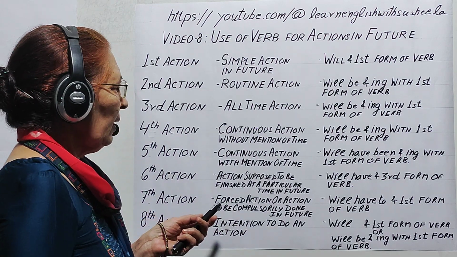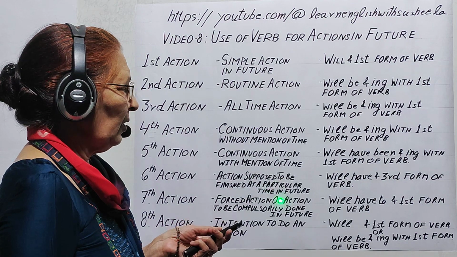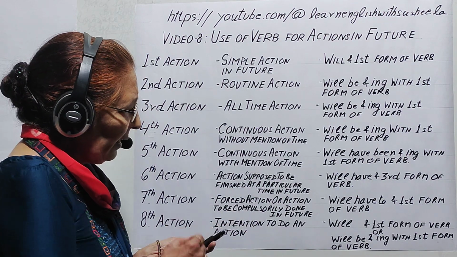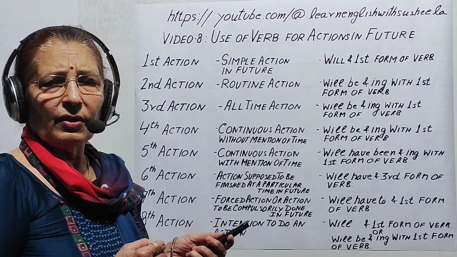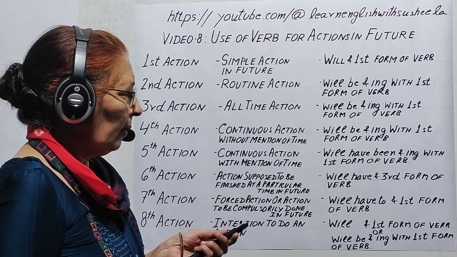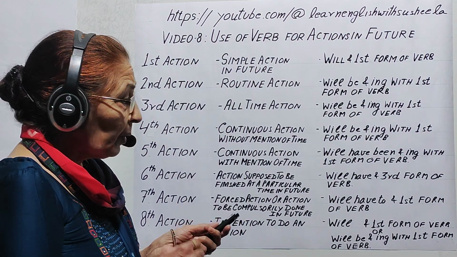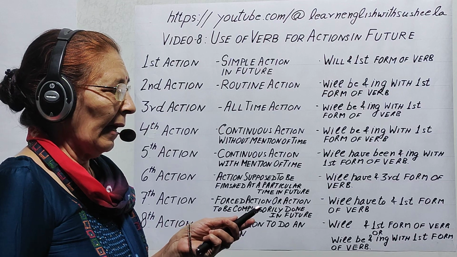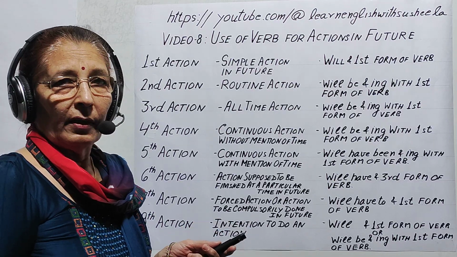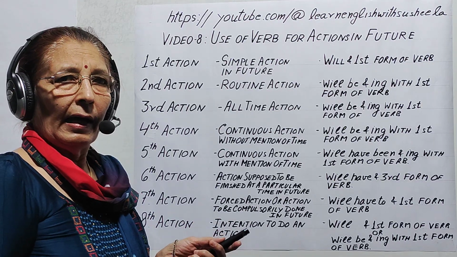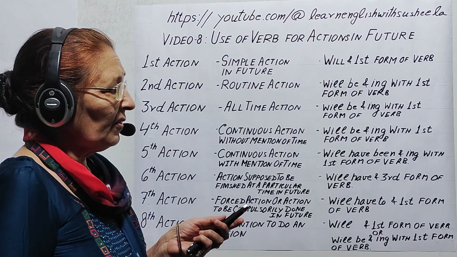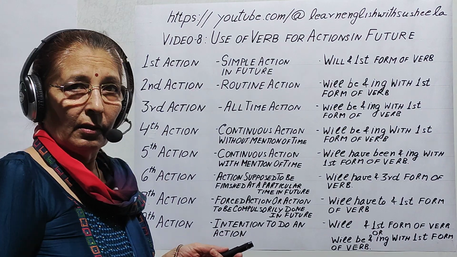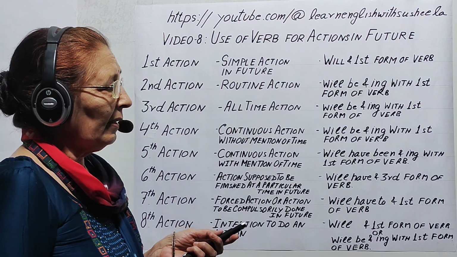Next, sixth action, that is action supposed to be finished at a particular time in future. Here it indicates that the action which has started will be completed at a particular time in future. And here we use will have and third form of verb. For example, he will have completed his project by the end of next year, or she will have completed her studies next year.